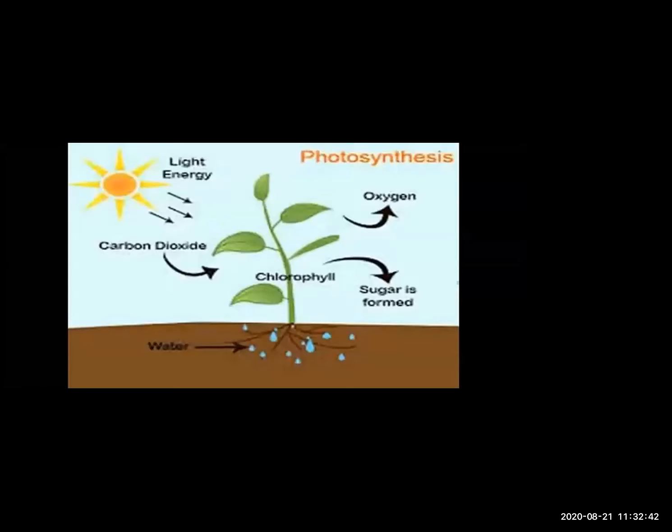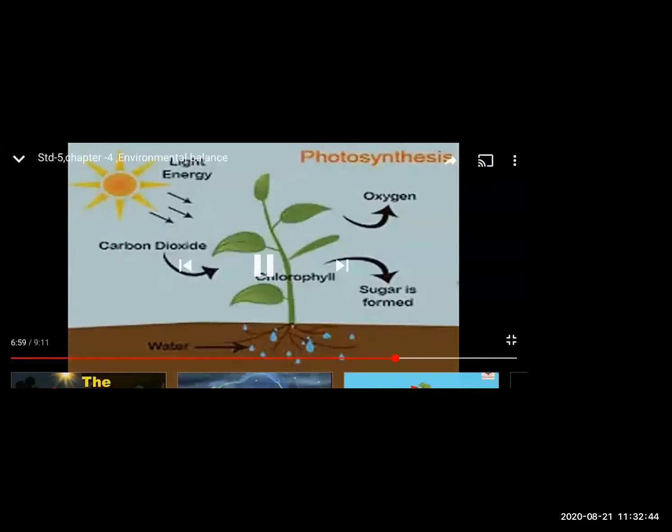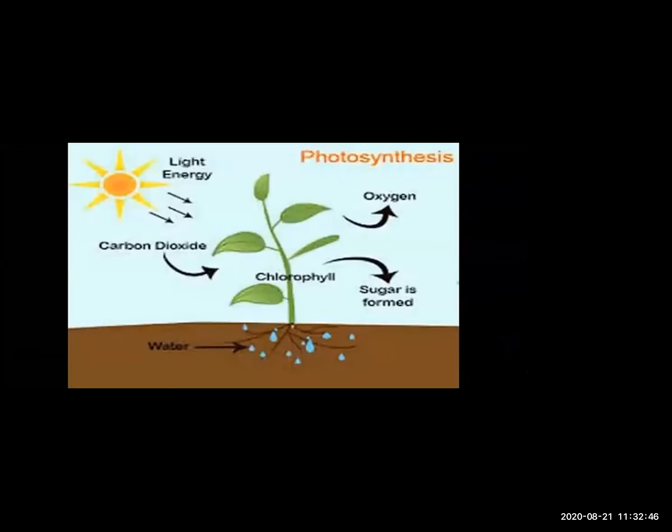Students, there are many processes and cycles present in our environment due to which environmental balance is maintained. And out of that, the one process we are going to talk about is photosynthesis. It is the process by which autotrophs, that means plants, use light energy to make sugar and oxygen gas from carbon dioxide and water. In this process, oxygen is given out and carbon dioxide is taken in to prepare food by the plants.